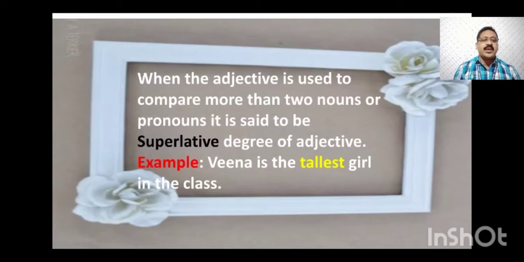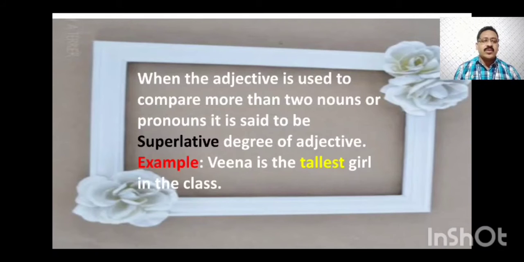Example: Veena is the tallest girl in the class. Now you see, Veena is a girl. We are comparing the height of Veena among all the children in the class. So Veena is the tallest girl in the class.